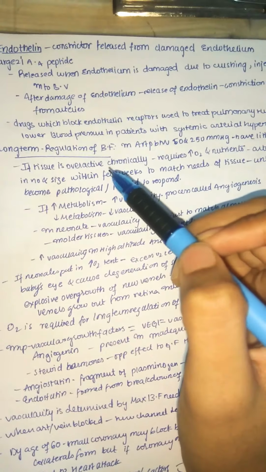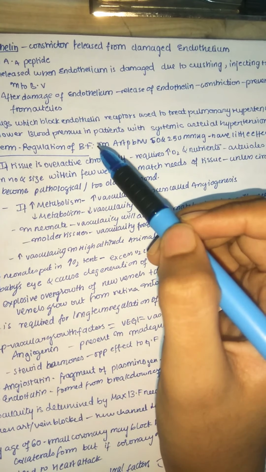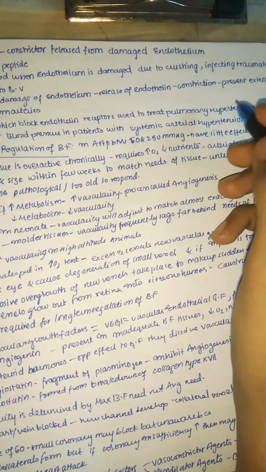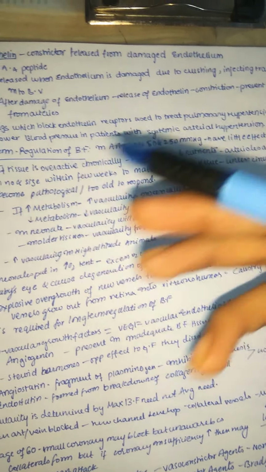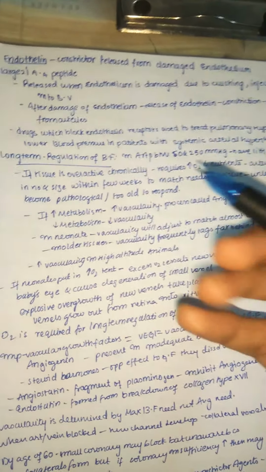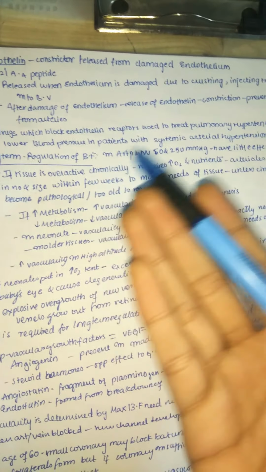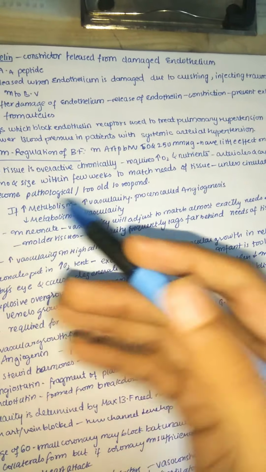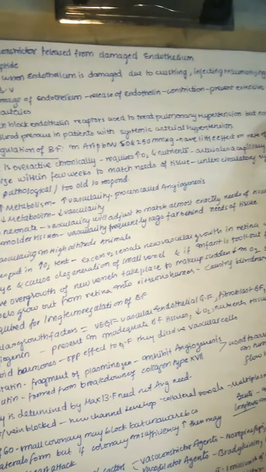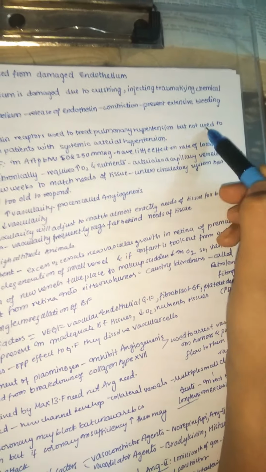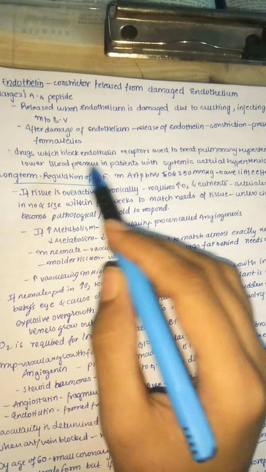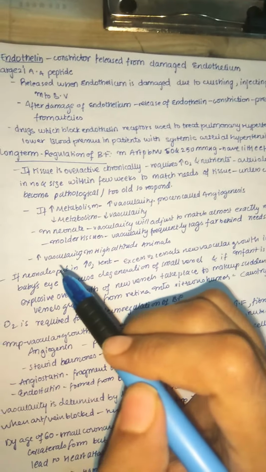But it is not used to lower the blood pressure in patients with, yeah, here you can understand, in pulmonary hypertension we are using it to decrease the blood pressure. Then you may get the doubt, why can't we use this to decrease the blood pressure in patients with systemic arterial hypertension? But this is not used here, so that's why we need to remember, it is not used in lowering the blood pressure in patients with systemic arterial hypertension.